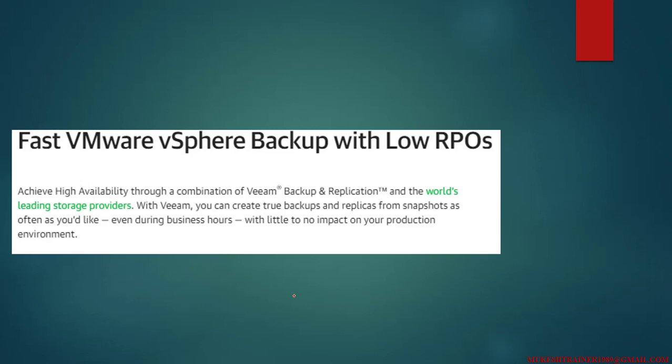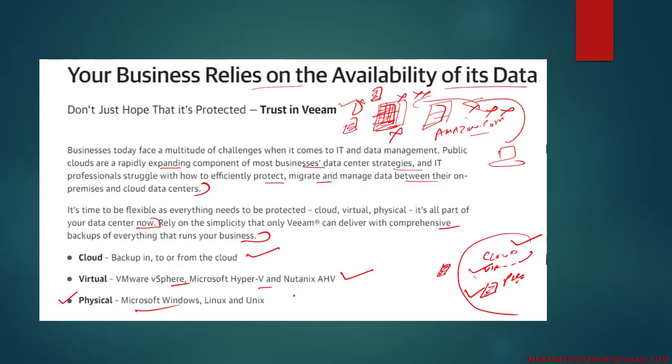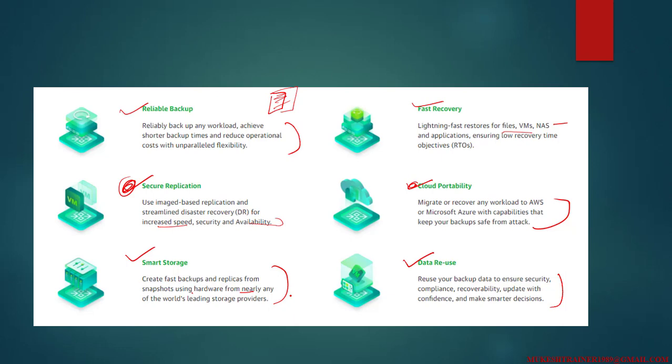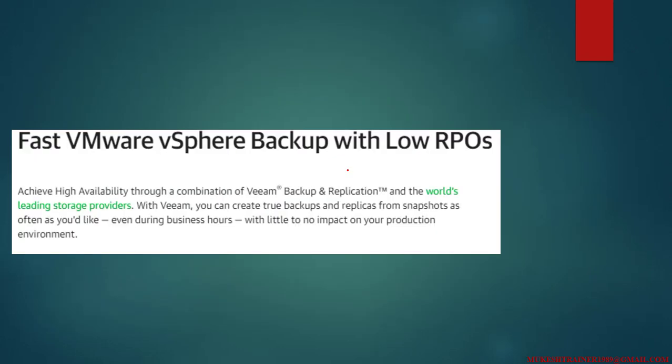Next is fast VMware vSphere backup with low RPO, and it's smart storage and then data reuse. Now achieve high availability through a combination of Veeam Backup and Replication and the world's leading storage providers. With Veeam Backup, you can create true backup and replication from snapshot as often as you would like, even during business hours, with little or no impact on your production environment.